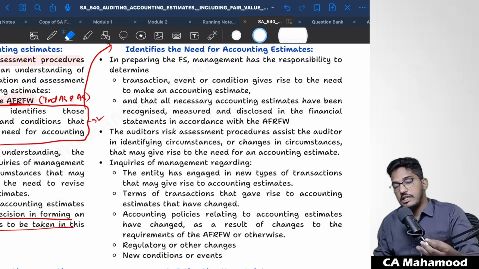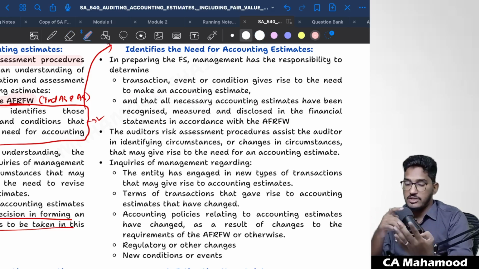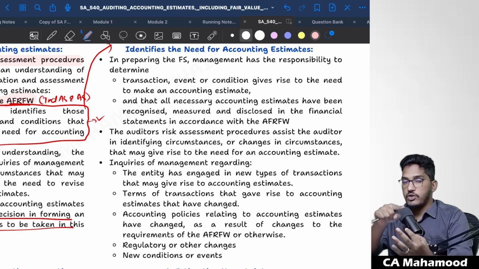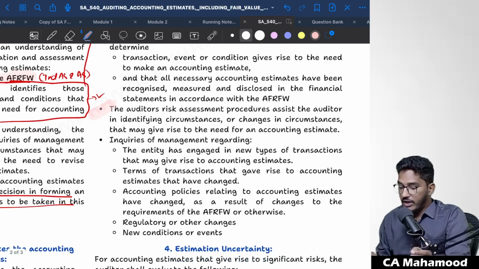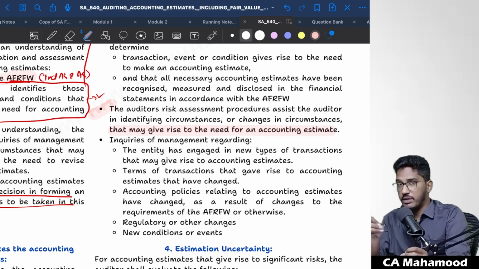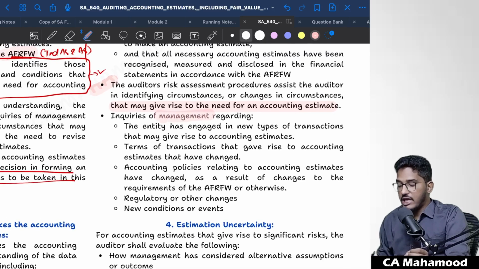So the management of every organization has the responsibility to identify all those events or transactions which require accounting estimates. And it is the responsibility of the management to make sure that all the accounting estimates are accounted for and disclosed as per the requirements of the applicable financial reporting framework. Now, the auditor's risk assessment procedures assist the auditor in identifying circumstances or changes in circumstances that may give rise to risk of material misstatement. When you perform the risk assessment procedures properly, you can better identify the risk of material misstatement regarding accounting estimates. And in order to know that, you have to make inquiries of the management.